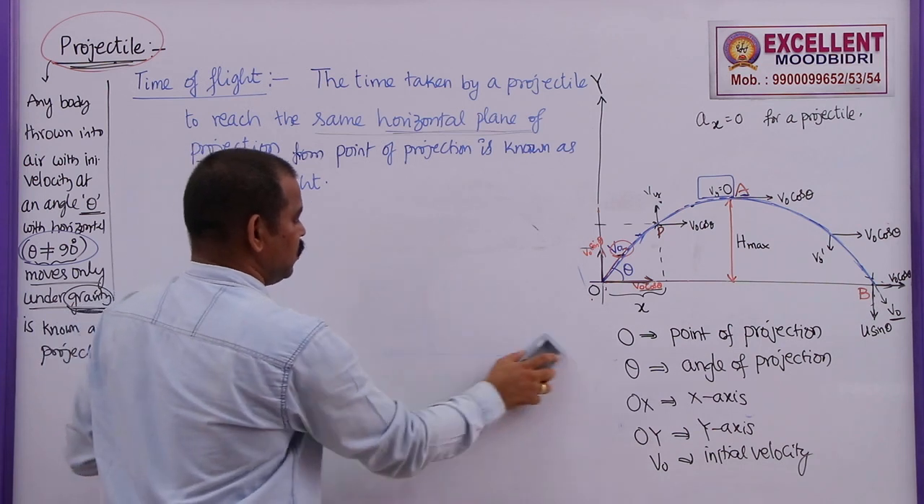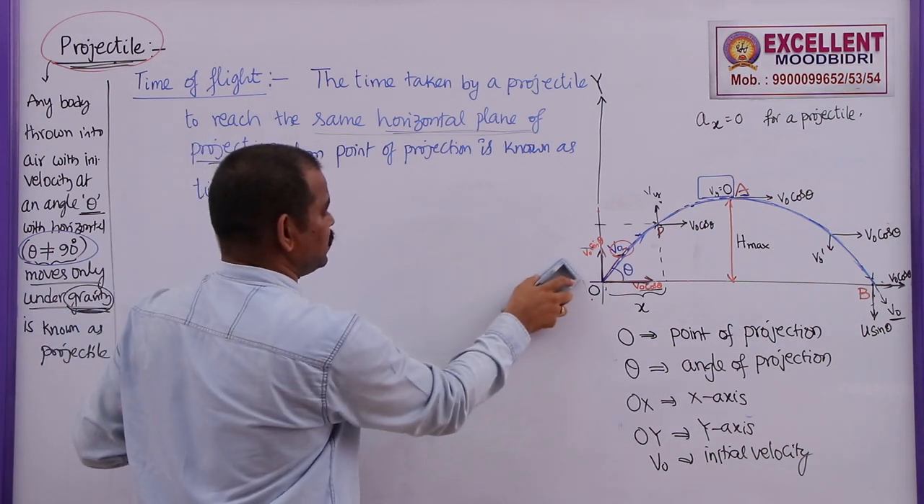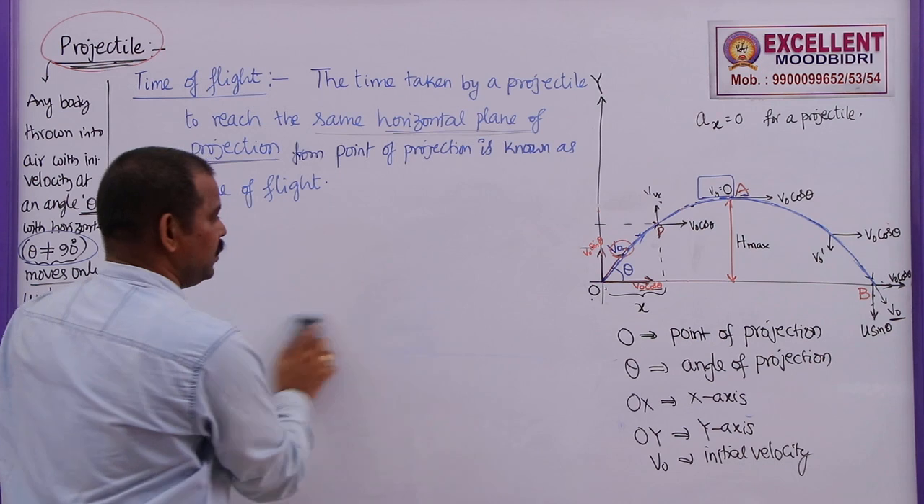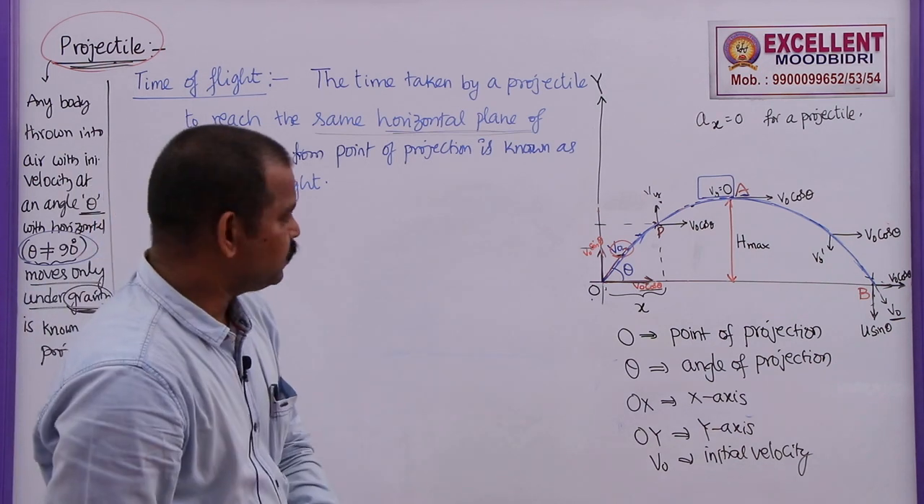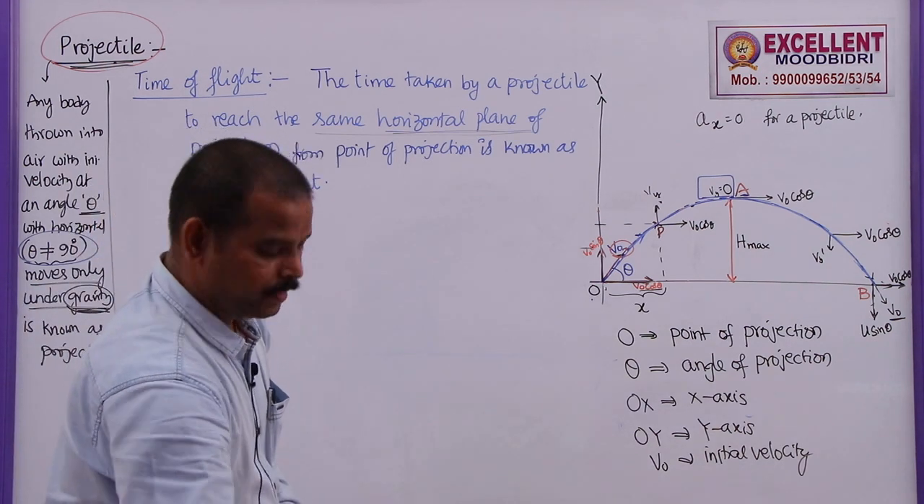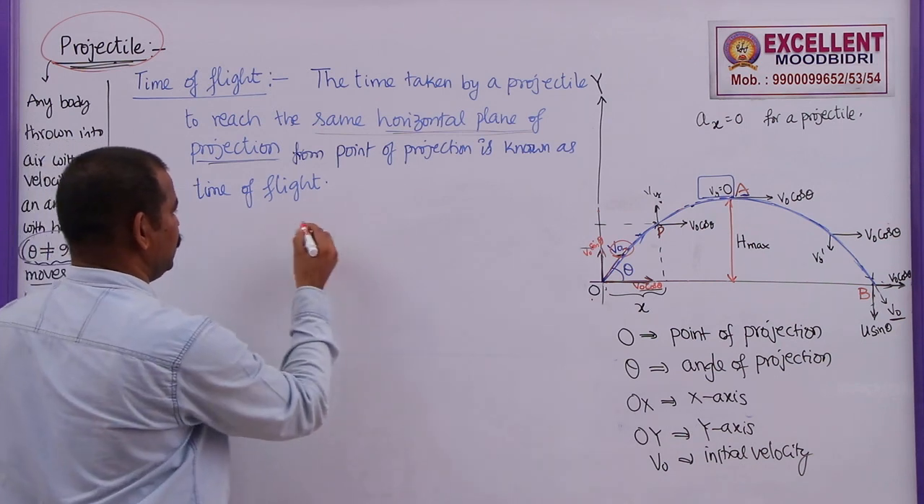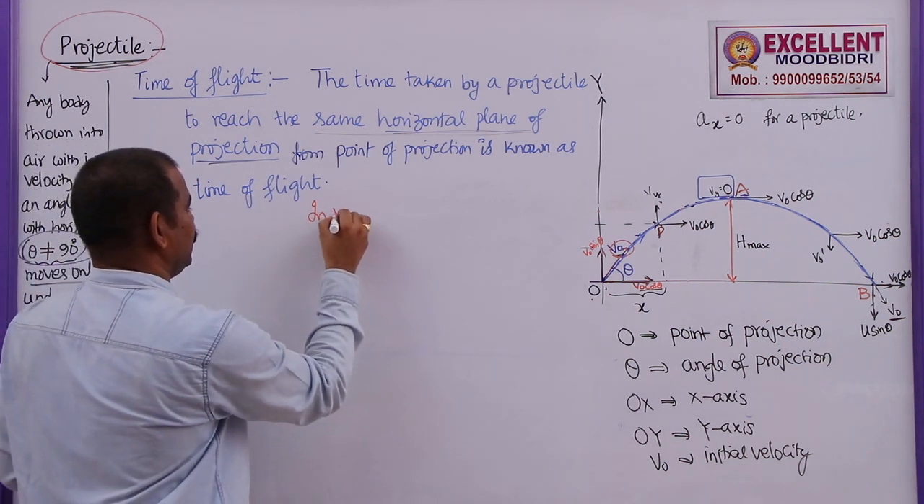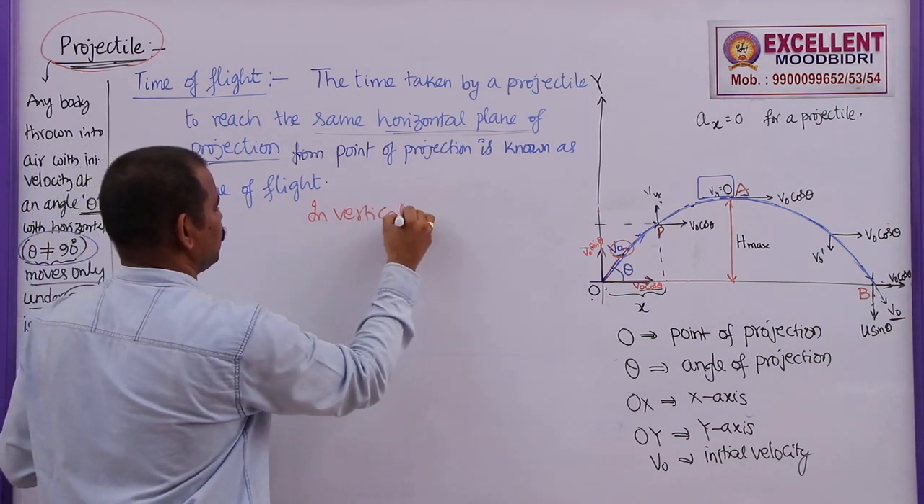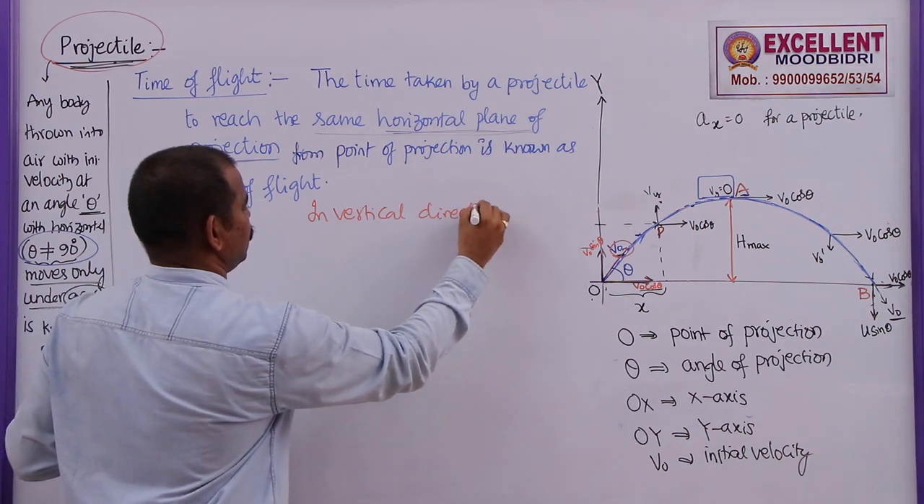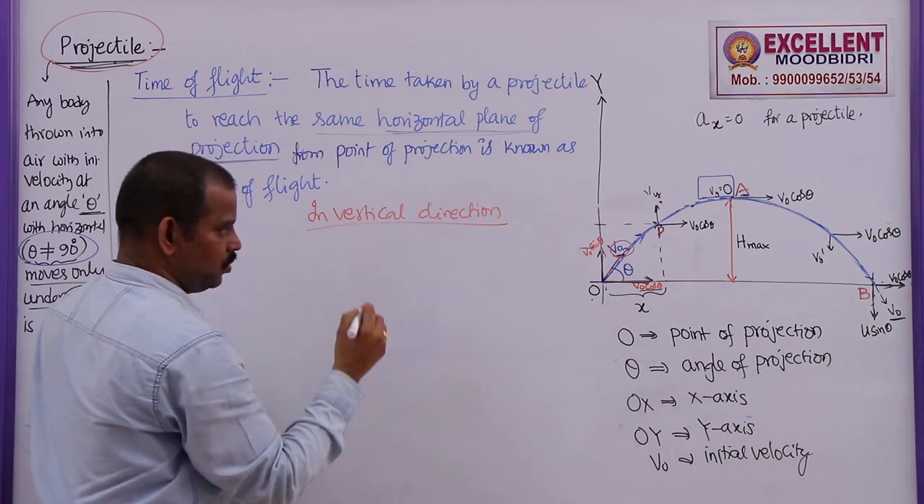Why? Because while going up, we have to consider displacement as positive. While coming down, we have to consider the displacement as negative. So here let me take the y direction only, in the vertical direction. So what are the known quantities?